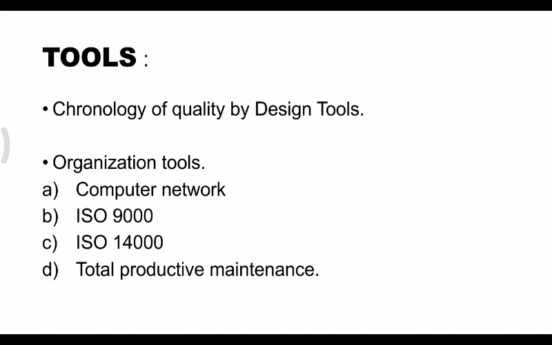So nowadays, because of technology changes, the employee knowledge and empowerment have taken a step ahead for the tools which are used nowadays for the automation of different organizations. So we have different tools for their requirement, and their knowledge is entirely different when compared to the traditional. This can be overcome. In those tools we have a chronology of quality by design tools.